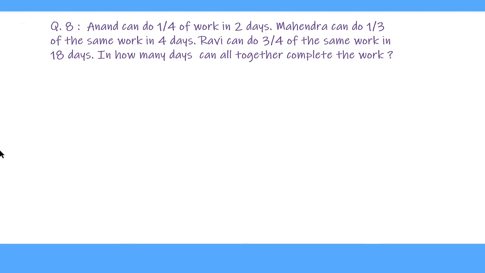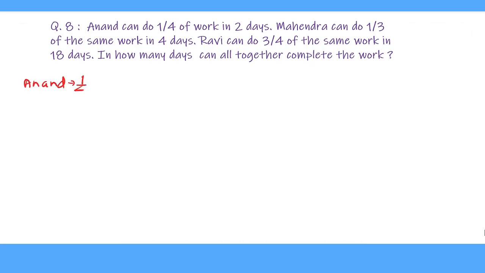We solve another question on fraction of work, and the question is Anand can do 1/4 of work in 2 days. Mahendra can do 1/3 of the same work in 4 days. Ravi can do 3/4 of the same work in 18 days. In how many days can all together complete the work? We will solve this question by normal method as well as by shortcut method.